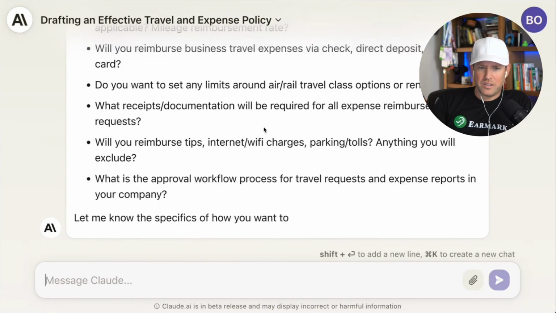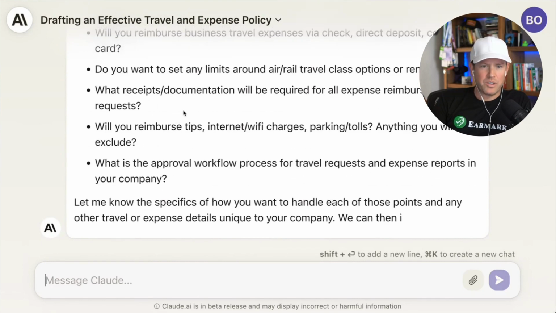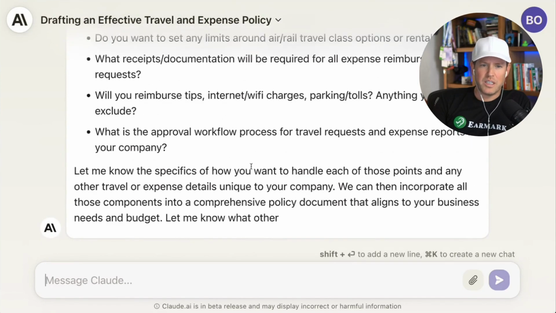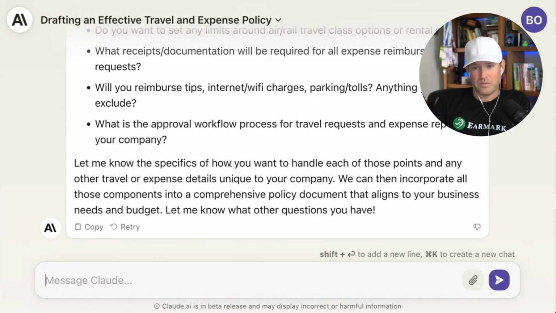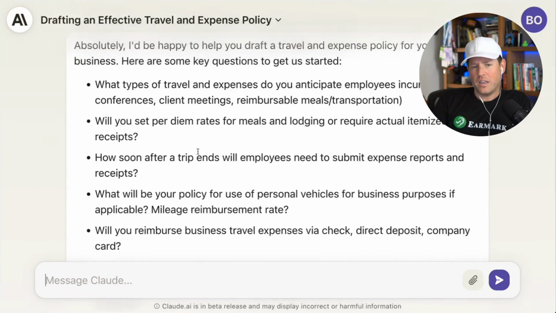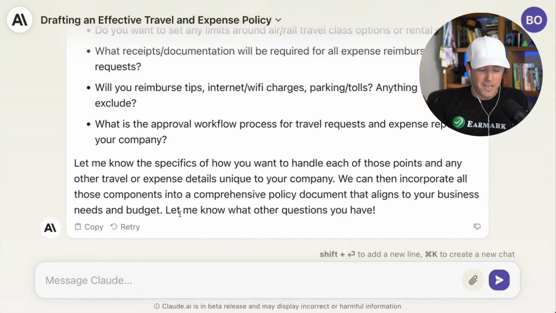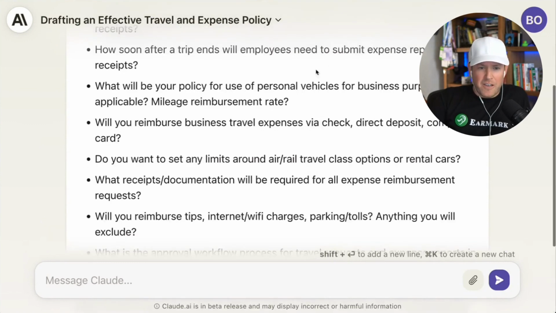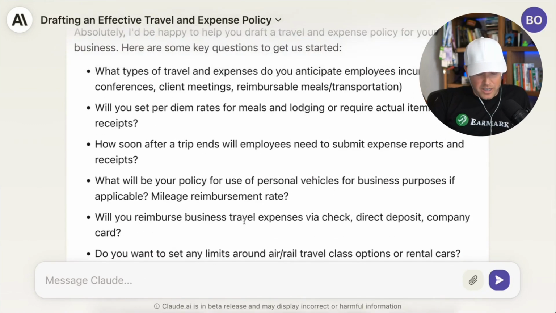Do we want to set limits around travel class options or rental cars? What receipts/documentation do we need? Will we reimburse for certain things? Anything we're going to exclude? What's the approval request, right? So we could go through and answer this just in the chat. You could even dictate your answers. And that's one way that I love using AI is I use text-to-speech.